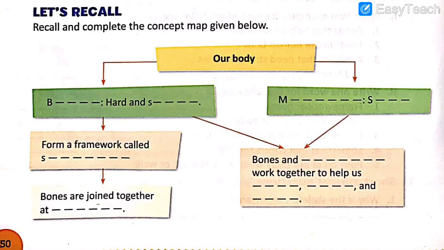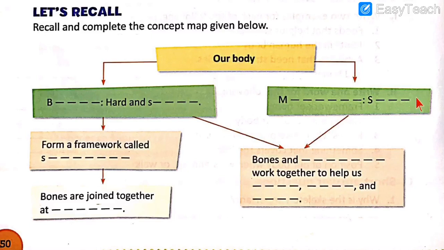That is hard and dash. Over here it starts with M. So here we have to complete the blank and make the correct spelling. So which are the 2 things that we learnt about? We learnt about bones and muscles. So here we shall write bones. Bones are hard and stiff. How are they? Bones are hard and stiff.